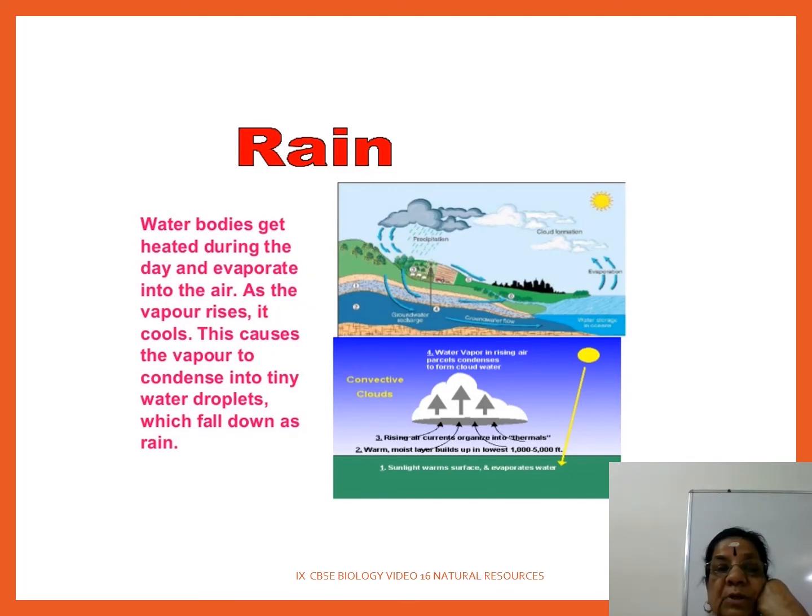நல்ல பாரு, water vapor வந்து மேலே reach ஆகி cloud ஆகுது. So water bodies get heated up during day and evaporate into the air. As water rises, it cools. This causes the vapor to condense into tiny water droplets which fall down as rain. I hope this picture is clear.